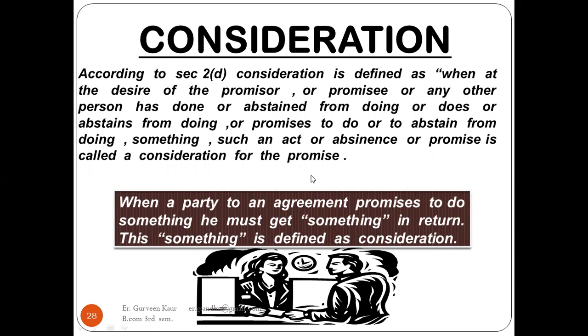Another example, if some person is giving some services to me, suppose there is a person who is going to paint my house. In return, I have to pay him his labor. So I am going to pay money to him. So paying that money to him against painting my house is known as the consideration. So money which I have given to that person is known as the consideration over there. So for one act or another, when we give something in return to that other person, that is known as the consideration.